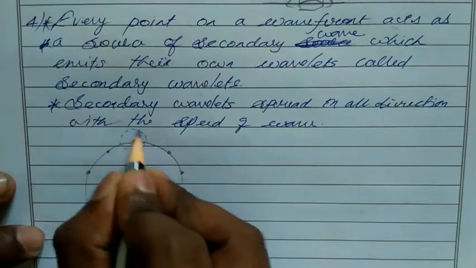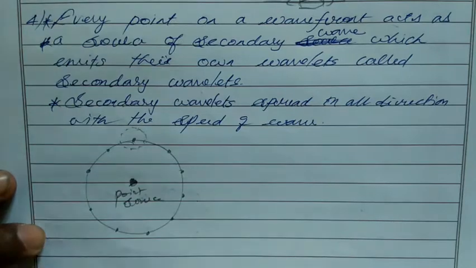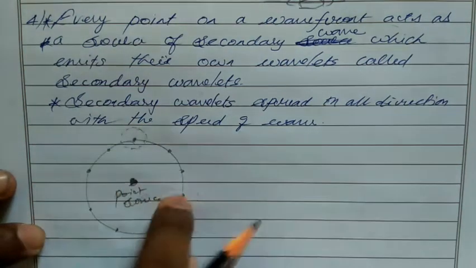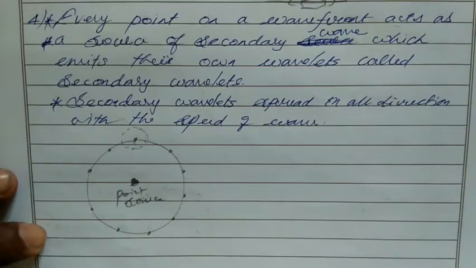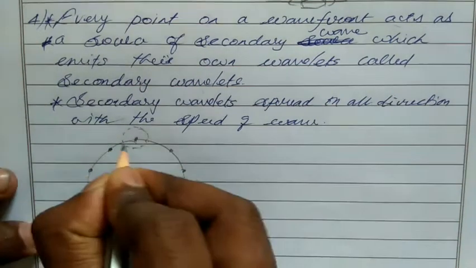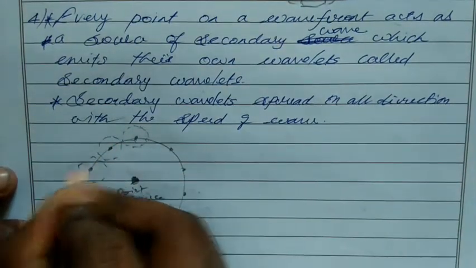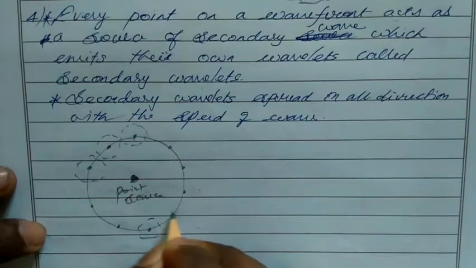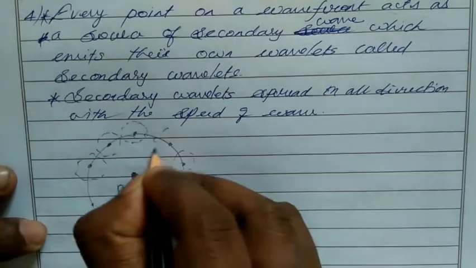Then this wave has many points which produce another wave, a third wave, a fourth wave. Likewise all the points in the wave act as a source and produce their own wave. So all the points produce their own secondary spherical wave.